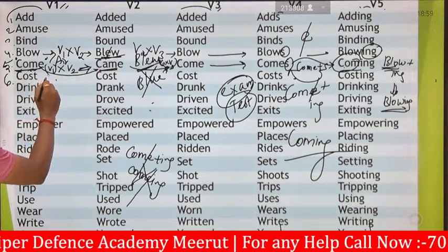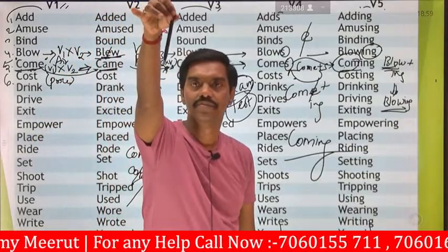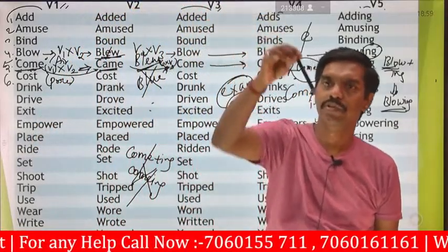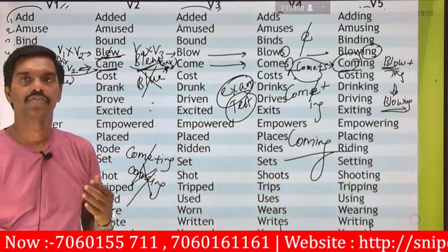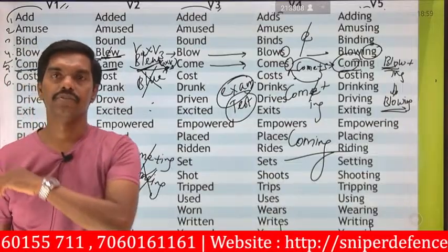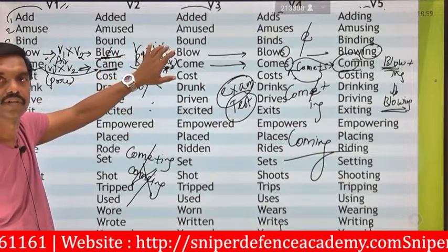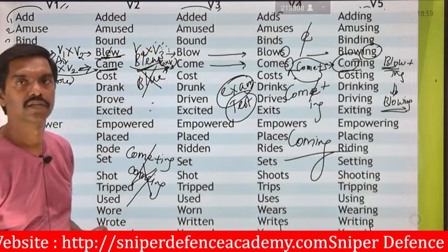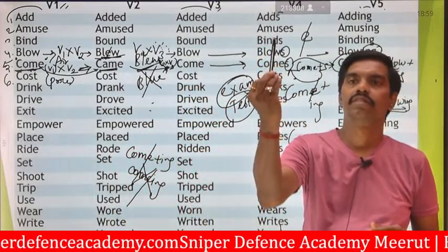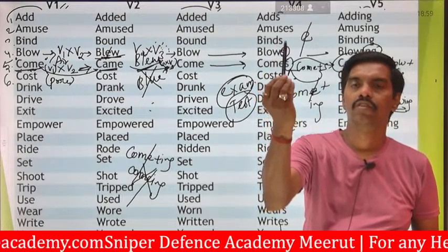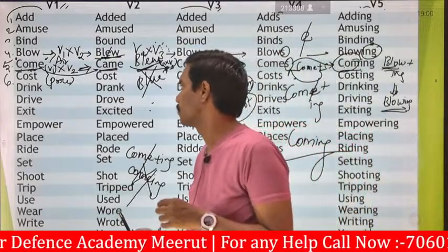What is this? Cost, another name for it, is price. So what is the cost of this pen? This pen is 20 rupees. What is the cost of this t-shirt? The cost of the t-shirt is 100 rupees or 1000 rupees. What is the cost of this bowl? So the cost represents the price of a particular product. It indicates the value. That is said to be a cost.